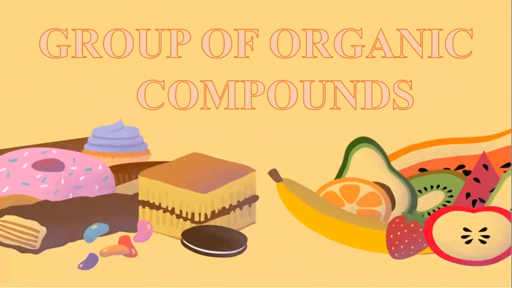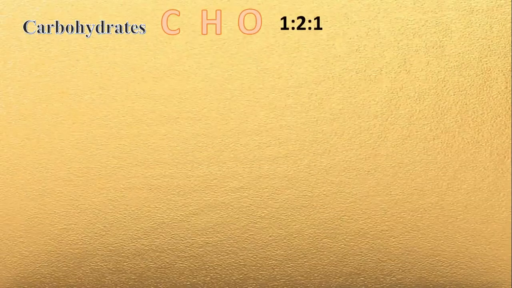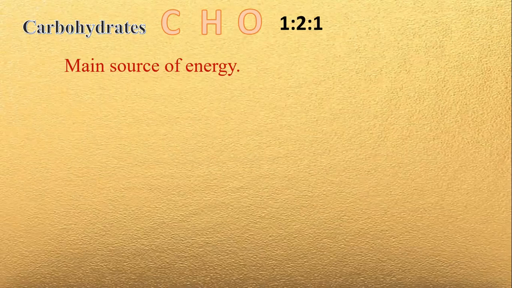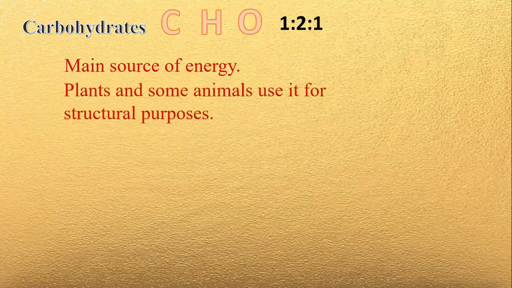Now let's talk about the 4 main groups of organic compounds. First, we have carbohydrates. It is a group of organic compounds occurring in foods and living tissues, such as sugars, starch, and cellulose. It contains carbon, hydrogen, and oxygen. The ratio is 1:2:1, meaning carbohydrates have 1 carbon atom, 2 hydrogen atoms, and 1 oxygen atom. Carbohydrate is a main source of energy and is used by plants and some animals for structural purposes.